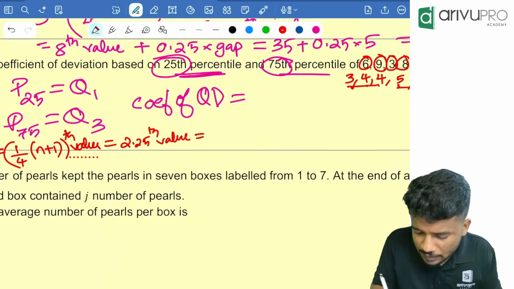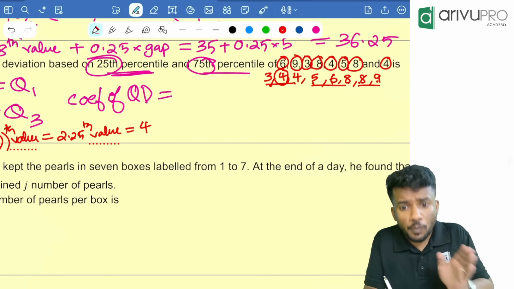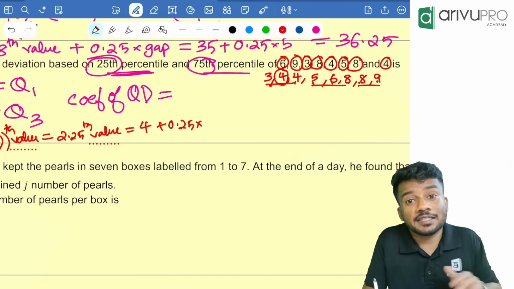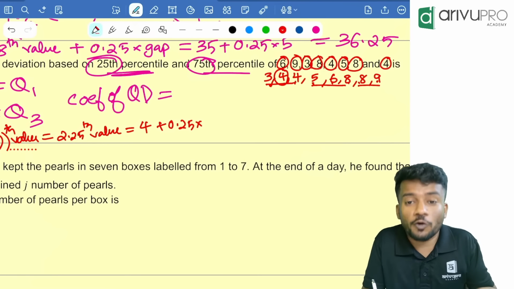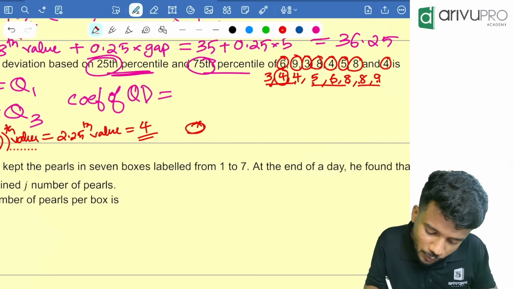That is the second value, which is 4, plus 0.25 into gap. Gap is the third value minus the second value, that means 4 minus 4, which is 0. So the first quartile Q1 is equal to 4.